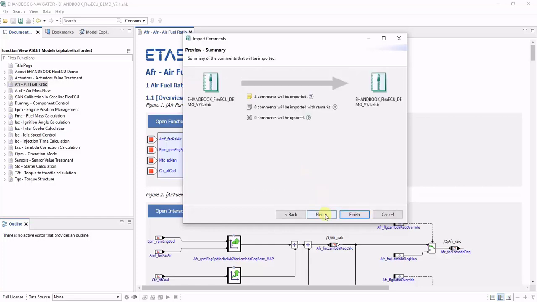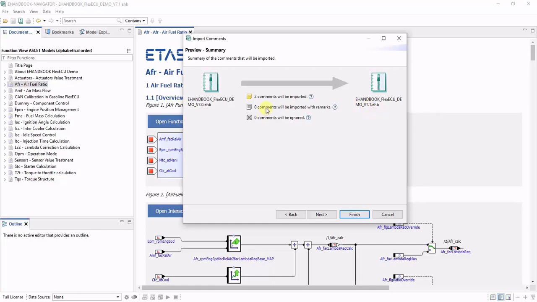Click Next, and eHandbook Navigator will show you a summary of all the comments which exist in the previous eHandbook file and how they can be transferred to your new eHandbook file. So in this case, the eHandbook file contained 2 comments, which can also be imported to the new eHandbook file and attached at the very specific places where you have made them.